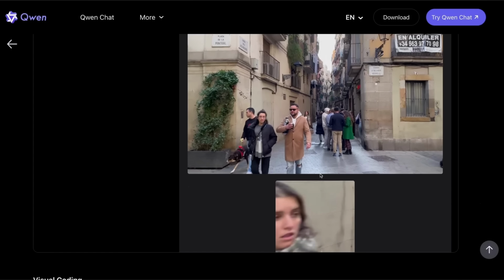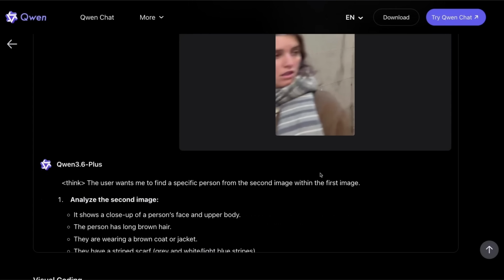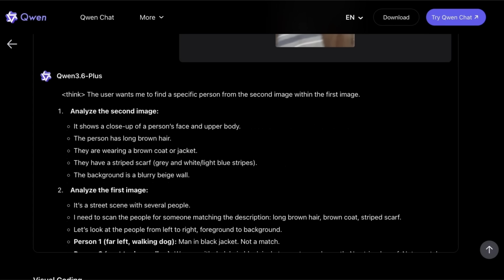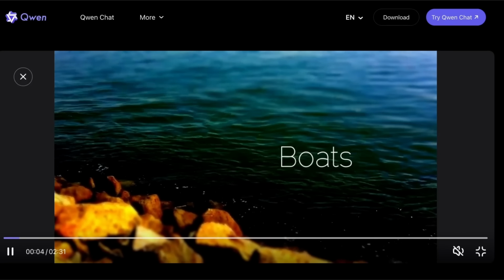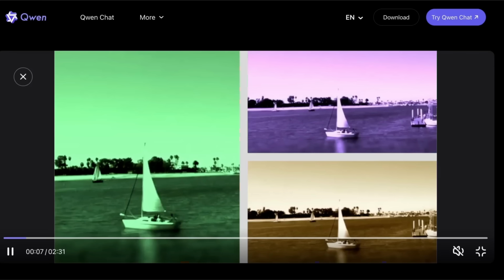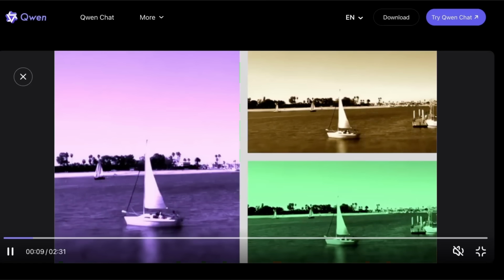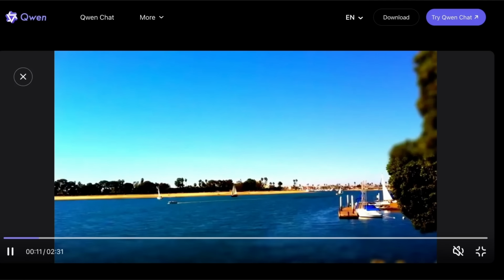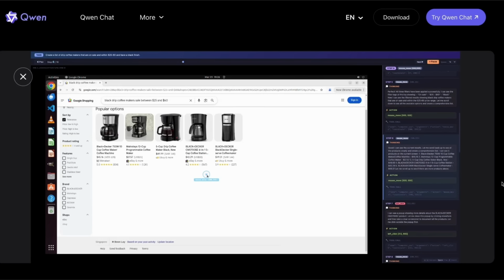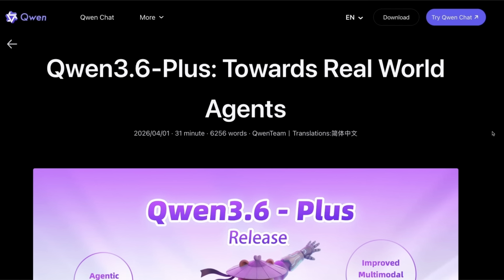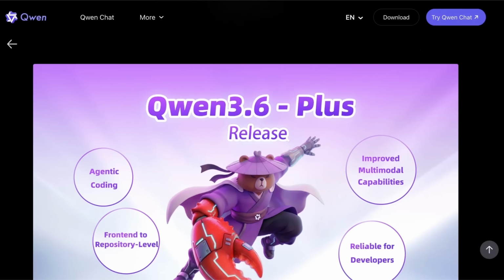Now, it's a very strong model with very strong multimodal reasoning capabilities. It can understand images and also videos. So it seems like they are bringing in all the Omni capabilities that they showed with Qwen 3.5 Omni. And this also enables a computer use agent. Okay, so in the rest of the video, I'll show you practical examples of how to use this model.